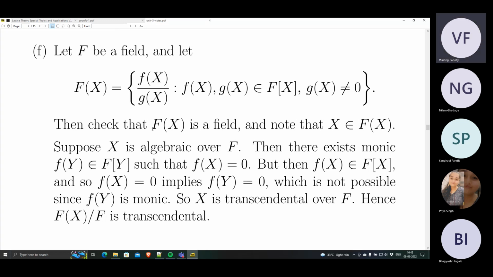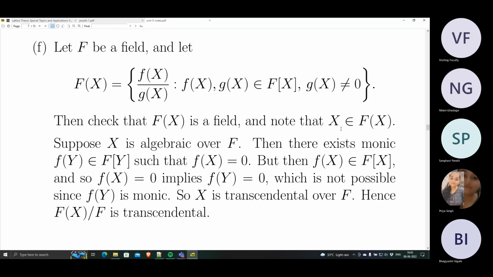Okay. So now suppose X is algebraic. We'll show that as an element of this field, this is in fact transcendental. So suppose X is algebraic over F. Then there is some monic polynomial f(y) in F[y]. I'm writing y because x is already taken here. So there is some monic polynomial f(y) over F such that f evaluated at this point x is 0, right, by definition. But now here's the thing, X is an indeterminate, right? X is like a variable. So if f(x) is 0 or f(y) is 0, it is the same thing.